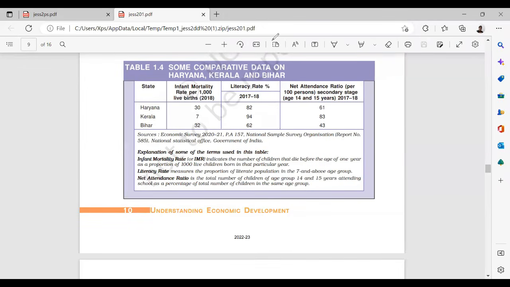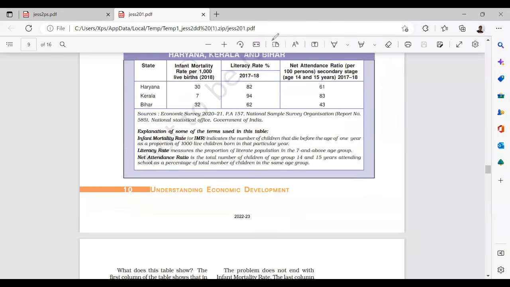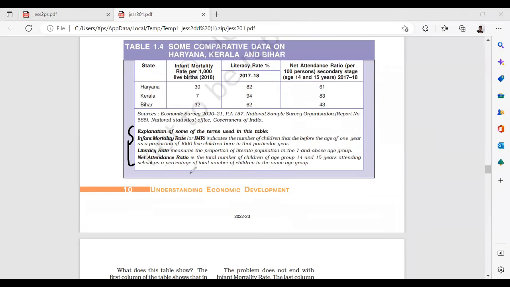Net attendance ratio, literacy. This is not needed. This is for the school students. What you have to take away from here is this part. What is IMR? What is the literacy rate and what is the net attendance ratio? So remember what IMR is.